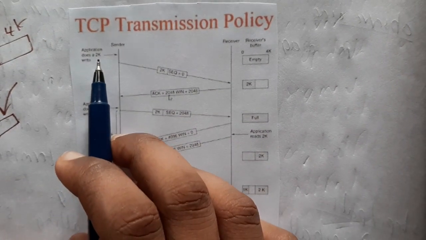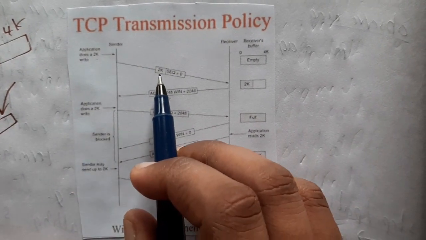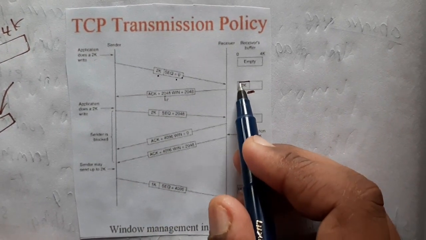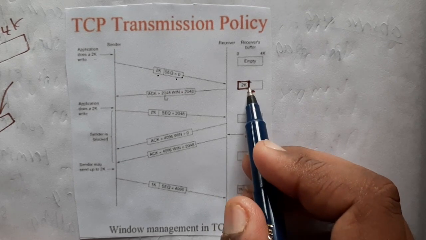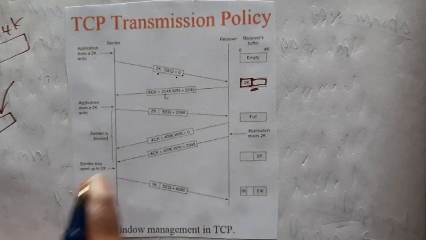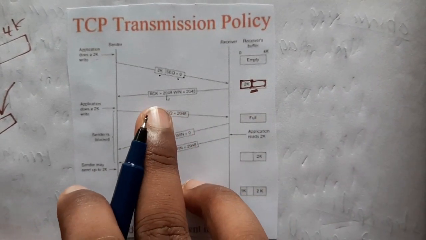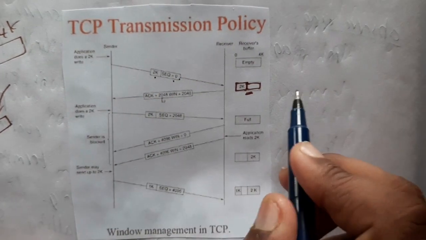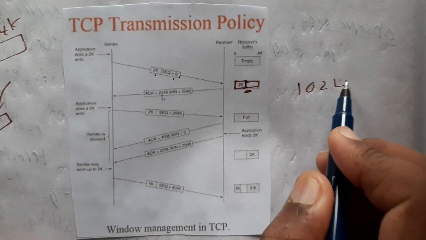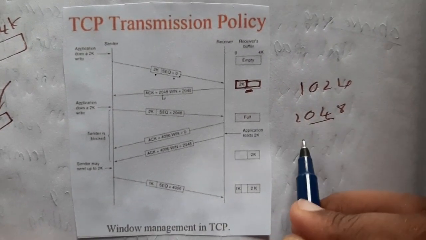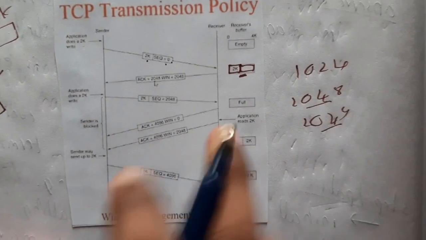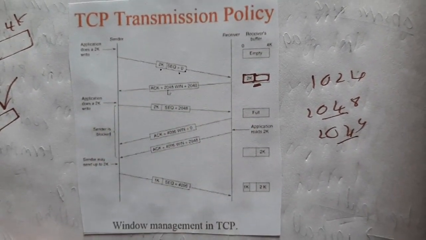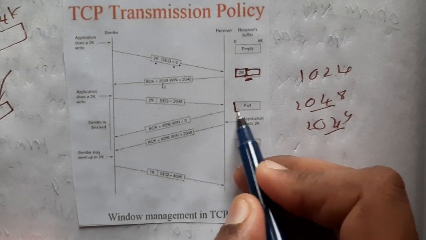So you are sending a 2k sized file, and the sequence number given is 0. Inside the buffer, 2k is now occupied, so the remaining 2k is left, and the total size is 4k. Then you say the acknowledgement is 2049, because 1k equals 1024, so 2048 is occupied and you are requesting the 2049th byte. You sent it, and you received 2k data again. So now your whole buffer is full, right?